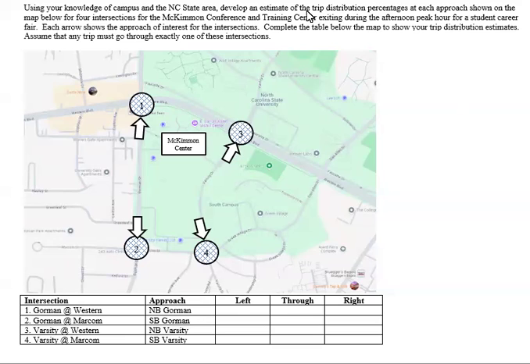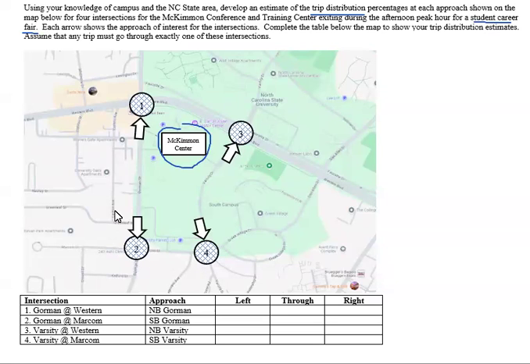So in this problem, we're asked to determine the trip distribution for each approach shown in the map below. There are 4 intersections here, and we're told that we have a student career fair at the McKimmon Center, which is located here. We're looking for the afternoon peak hour and where this traffic is leaving from the McKimmon Center. We're asked to complete this table at the bottom.